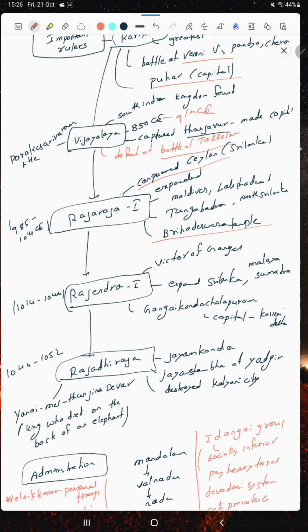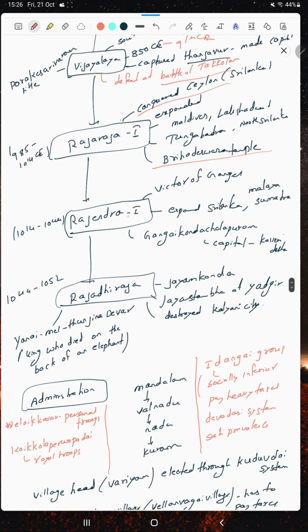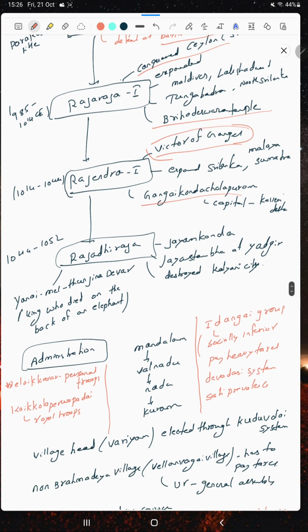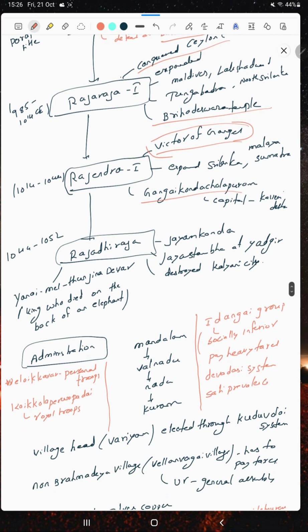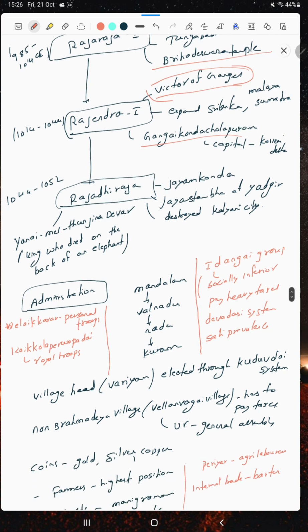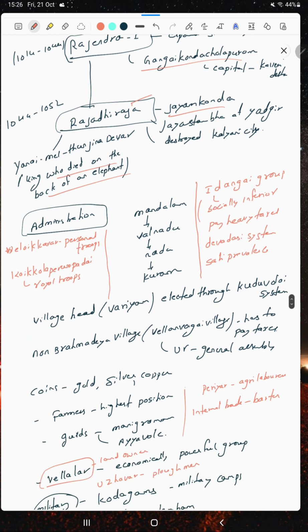After Rajaraja I came Rajendra I, the victor over the Gangas. He expanded, and his capital was Gangaikonda Cholapuram in the Kaveri delta. Another Raja Raja, Jayamkonda, also destroyed Kalyani city. Next, the king who died on the back of an elephant was Raja Raja II.